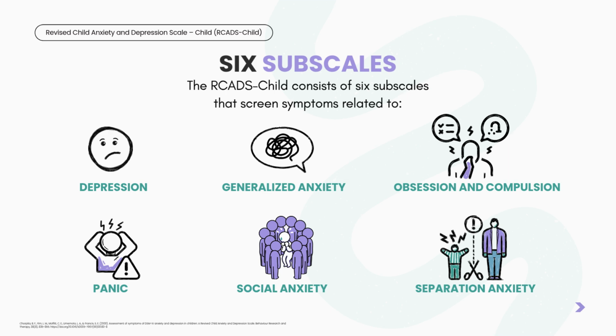RCADS-Child looks closely at 6 specific areas where students frequently experience emotional distress. These are depression, generalized anxiety, obsession and compulsion, panic, social anxiety, and separation anxiety.